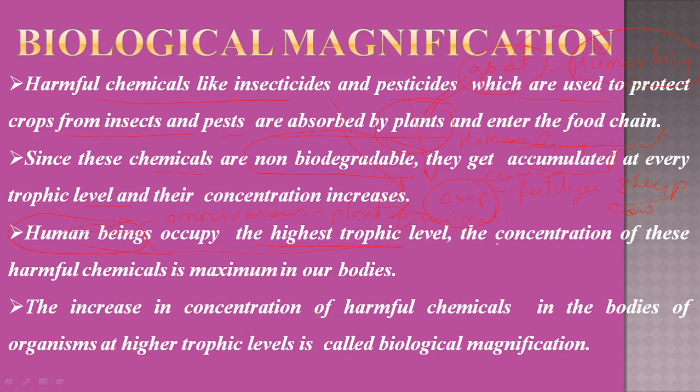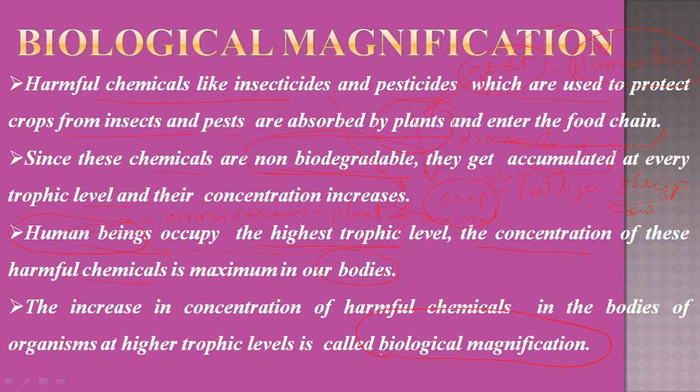Finally, the concentration of these harmful chemicals goes on increasing, and this increase in the body of the human being or any other organism gives rise to a disease. Such an increase of non-biodegradable elements is called biological magnification.